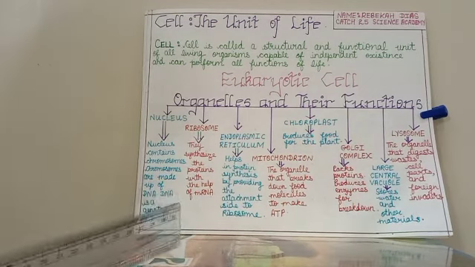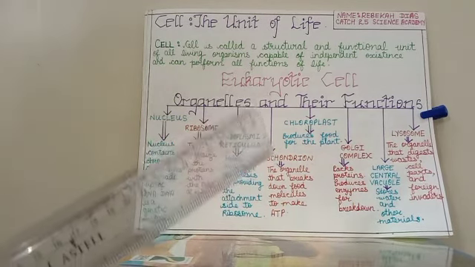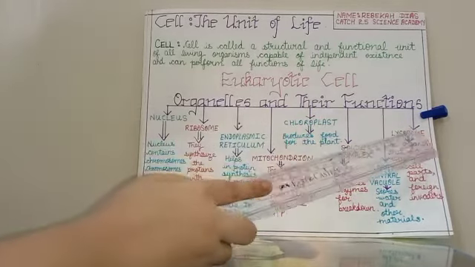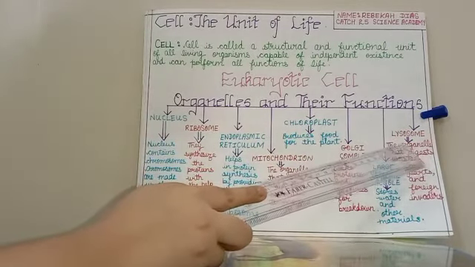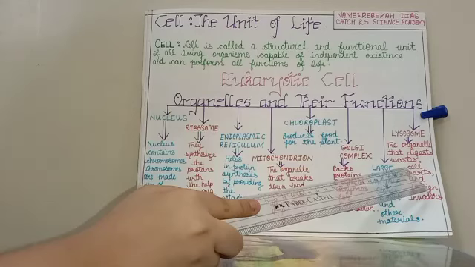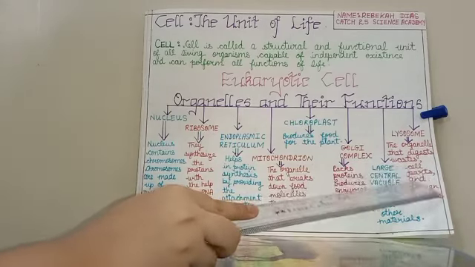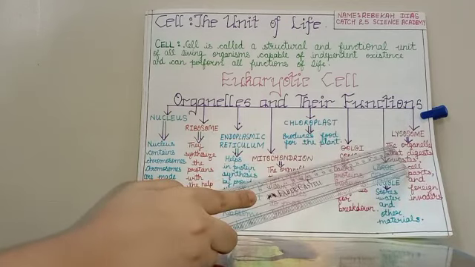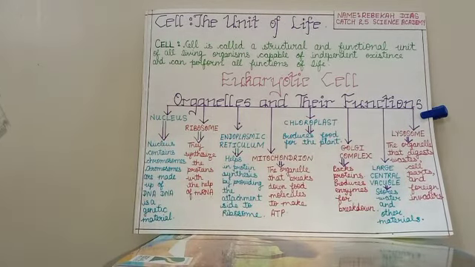The material which is stored in a vacuole is known as cell sap. Lysosome is the organelle that digests waste, cell parts and foreign invaders. This organelle has enzymes which can digest the entire cell, and hence it is known as the suicidal bag of the cell.